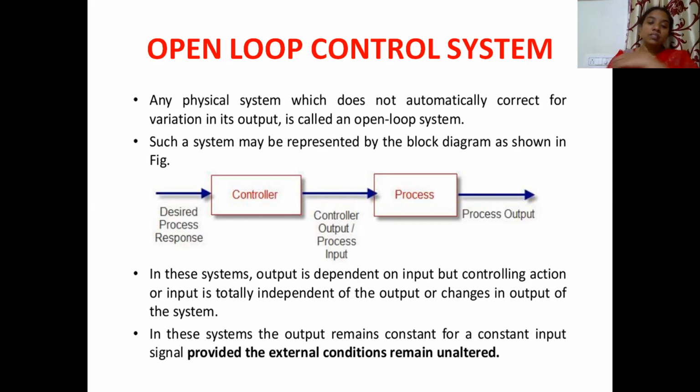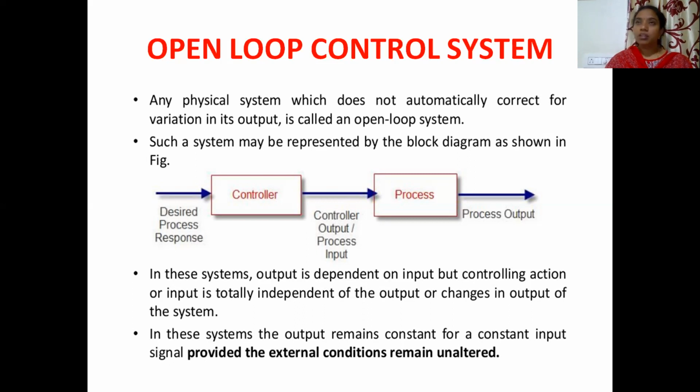Next, in these systems, the output remains always constant for a constant input signal, provided the external conditions remain unaltered. The main point over here is that open loop control systems are going to give you accurate results when there are no disturbances in the system.